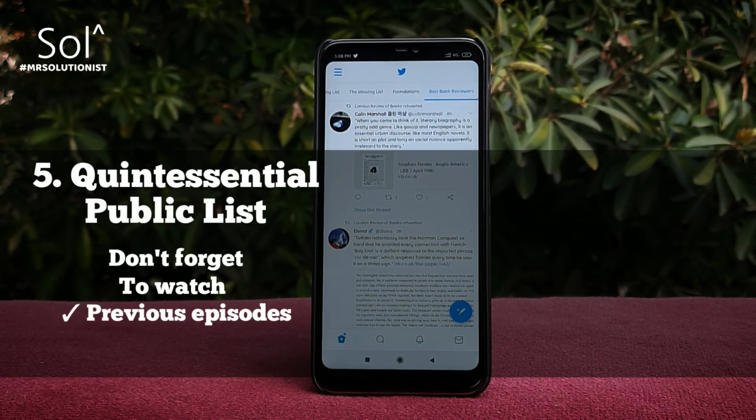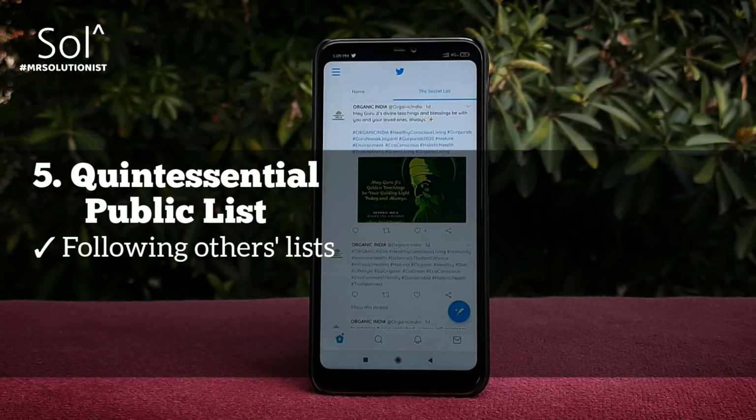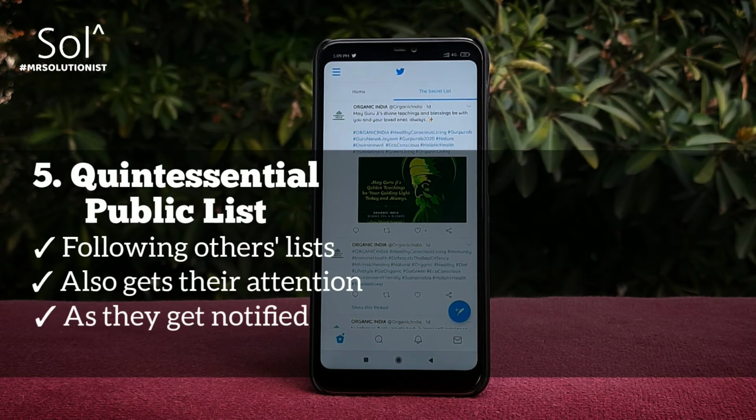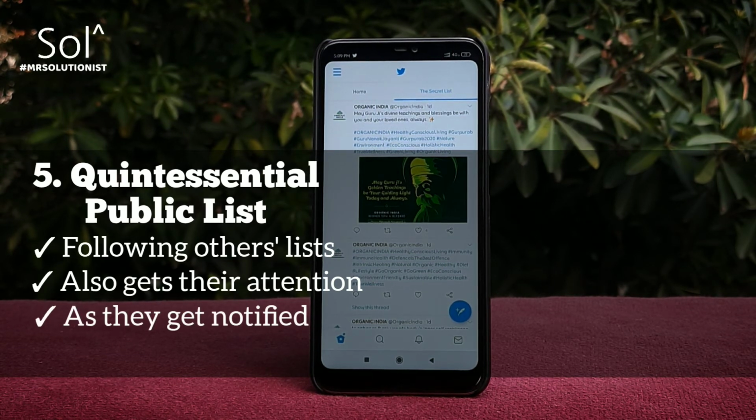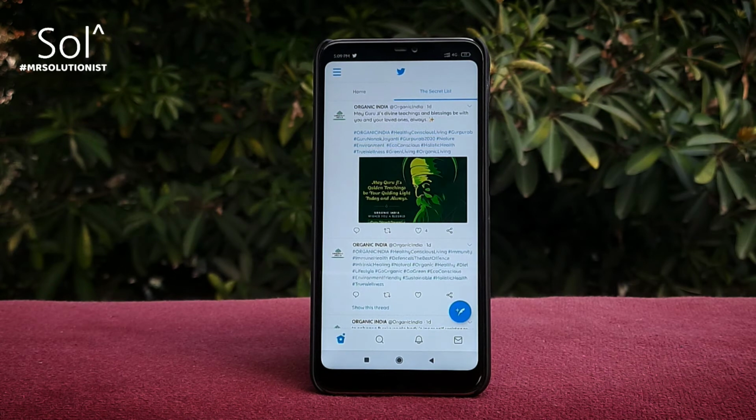Following public lists not only gets them notified, but it's a great way to discover like-minded people with similar interests. This is also a great way to display your interests and likes. So don't shy away, go follow that quintessential public list that wooed you.